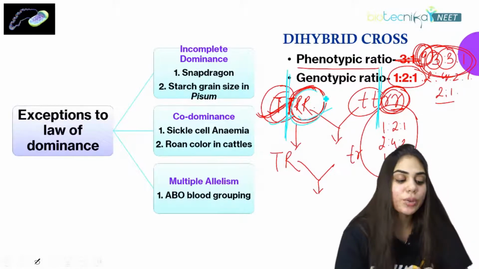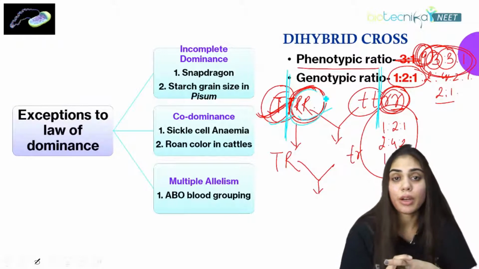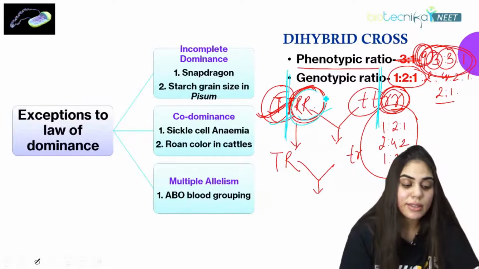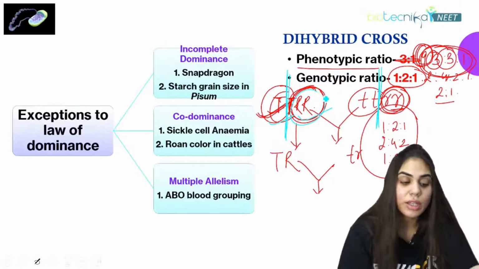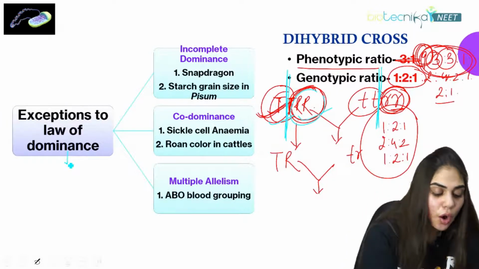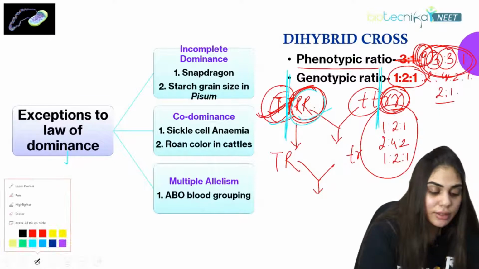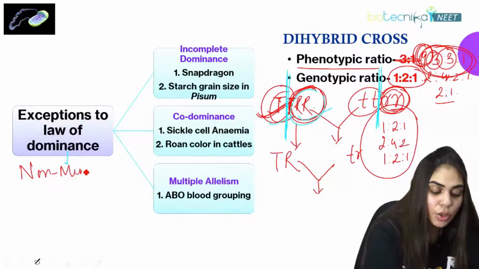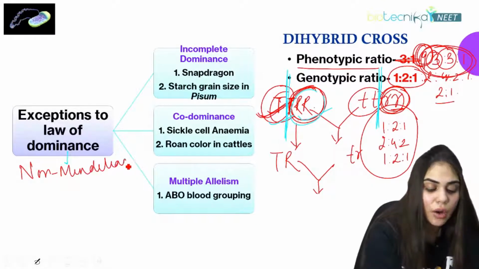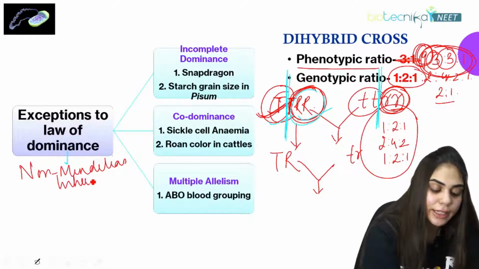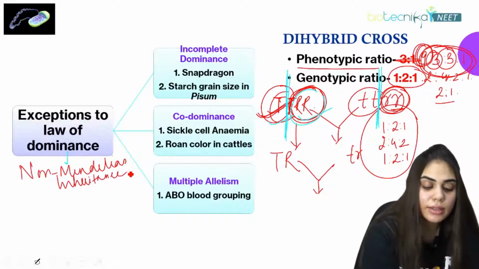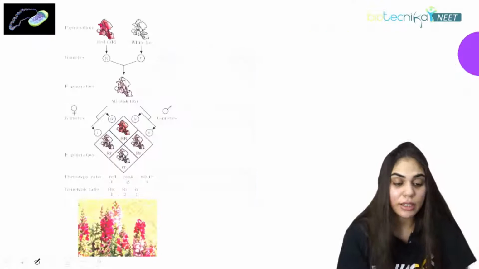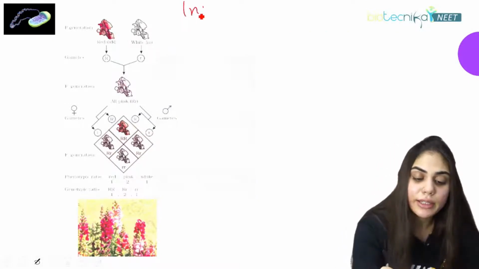After this, there were many exceptions to the law of dominance. So Mendel's work was criticized, and there were exceptions to it. This is also called non-Mendelian inheritance. What is this called? Non-Mendelian inheritance. So here we have three laws under non-Mendelian inheritance. The first law is incomplete dominance. What does incomplete dominance state?